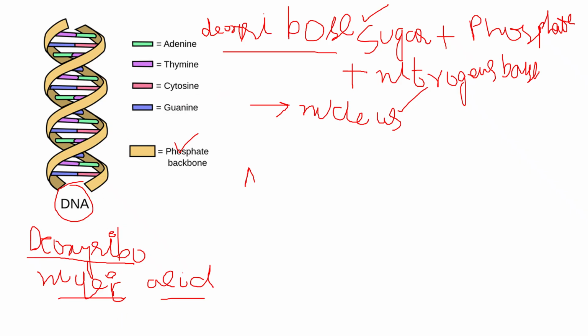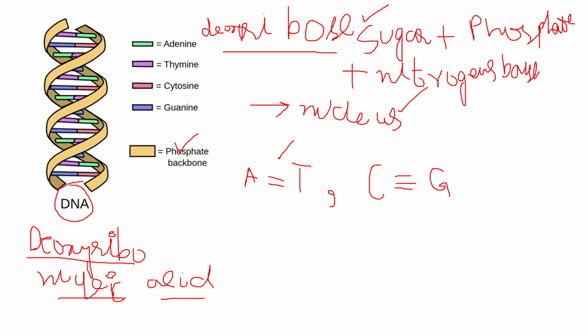Adenine will form a double hydrogen bond with thymine, and cytosine will form a triple hydrogen bond with guanine. They are always present in this sequence. Adenine will pair with thymine and cytosine will pair with guanine.